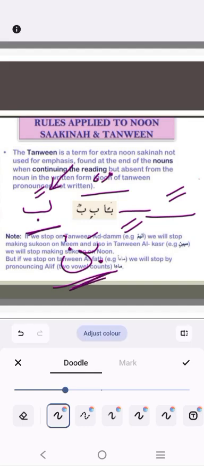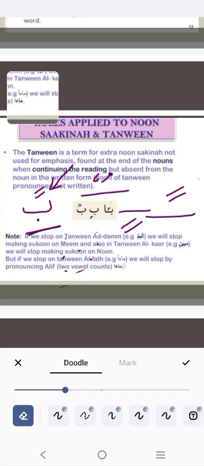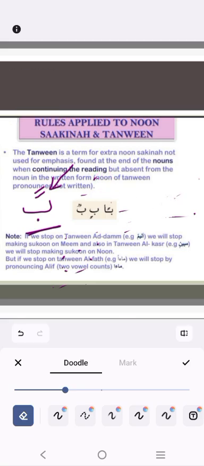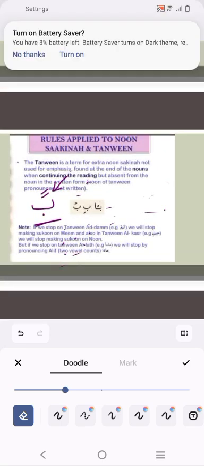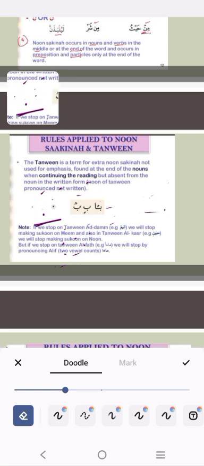Similarly, Ba double Kasra, Bin, and Ba double Dhamma, Bun. So there is a hidden Noon Sakinah in Tanween that is always in the reading but is not shown in the writing.